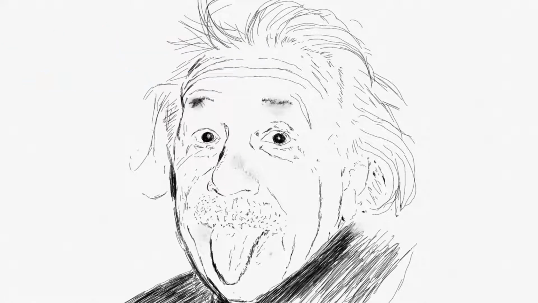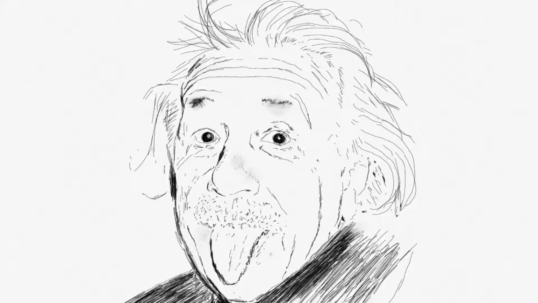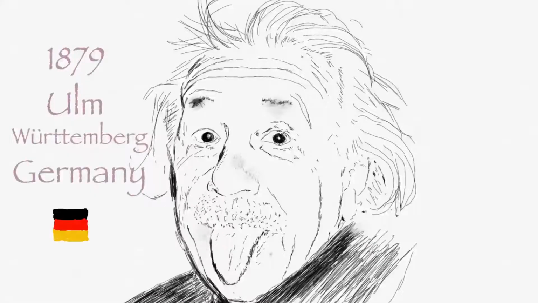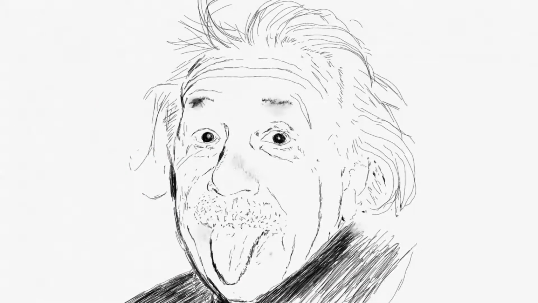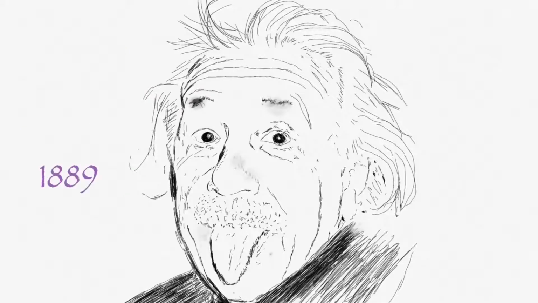But first, here's a brief biography of Albert Einstein, the father of the special and general theory of relativity. Albert Einstein was born on March 14, 1879 at Ulm, Württemberg, Germany. In his younger years, he studied at the Luitpold Gymnasium in Munich. In 1889, a Polish medical student, Max Talmud, frequented Einstein's estate and started to teach Einstein about higher mathematics and philosophy.